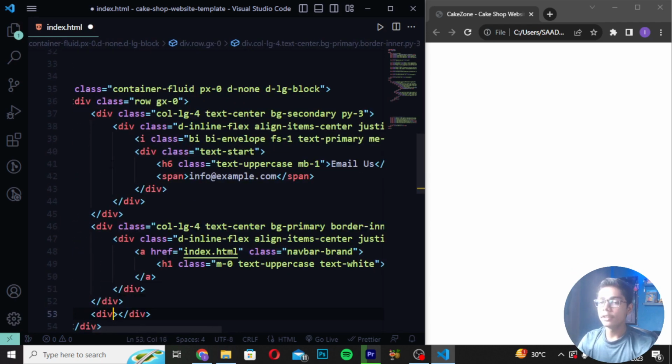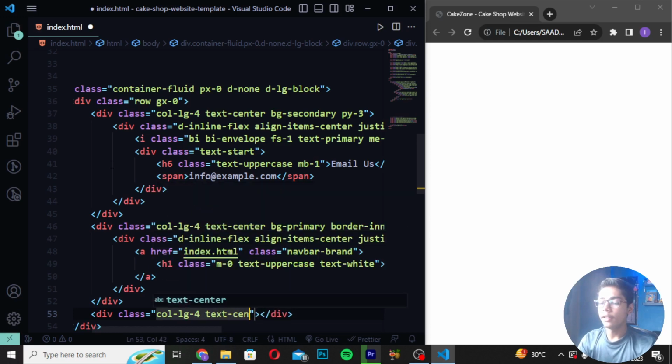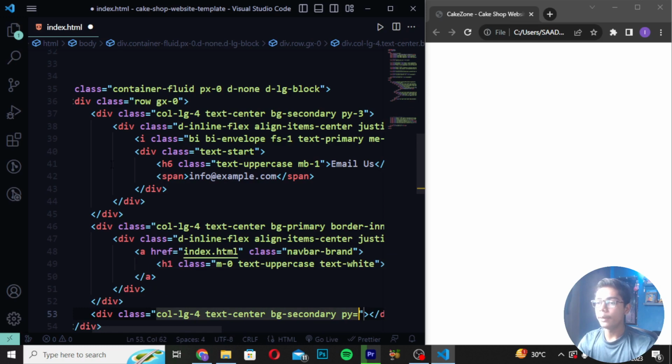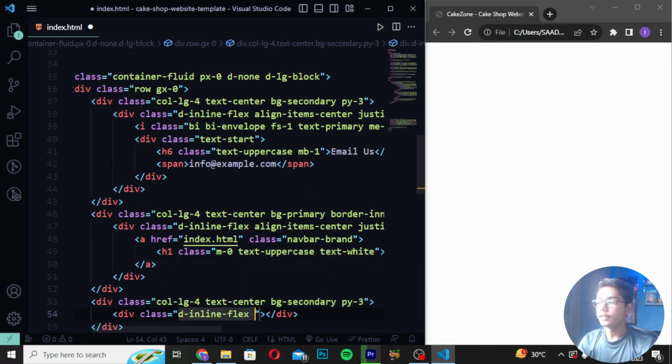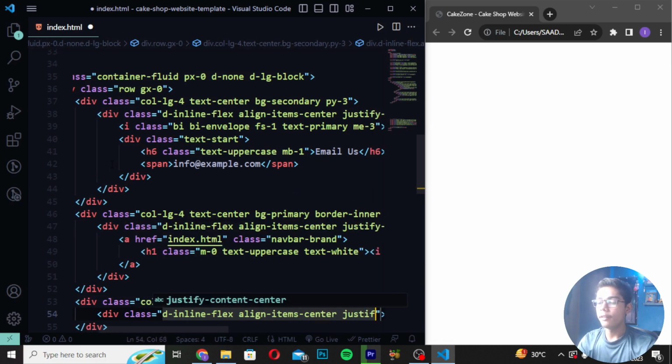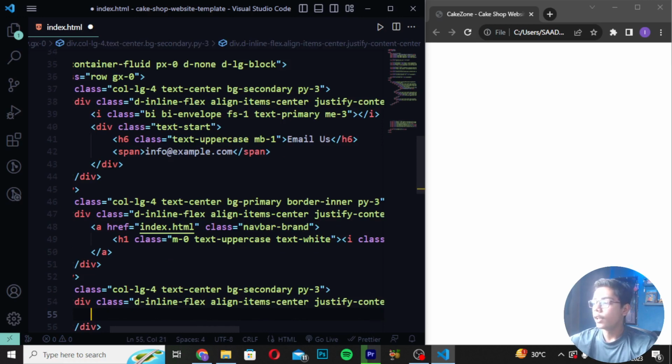After saving this, create a div with class col-lg-4 and text-center. Then I will write bg-secondary and py3 like this. Then create an a tag again, which should be d-inline-flex. Then write align-items-center, and I will also write justify-content-center.